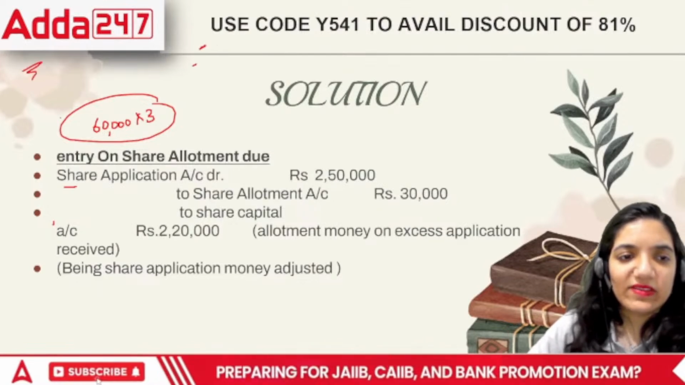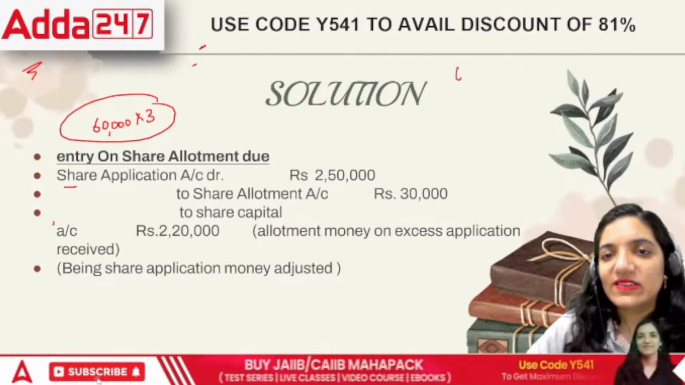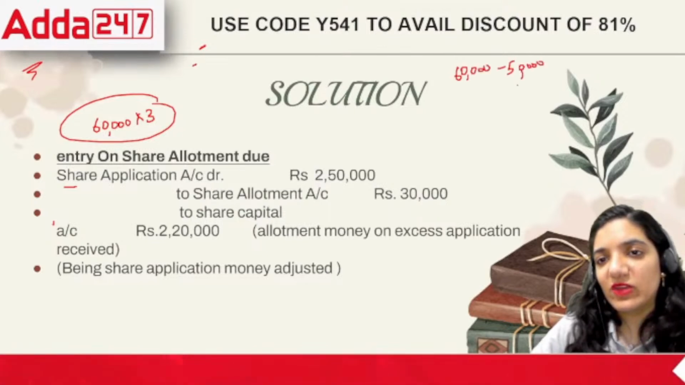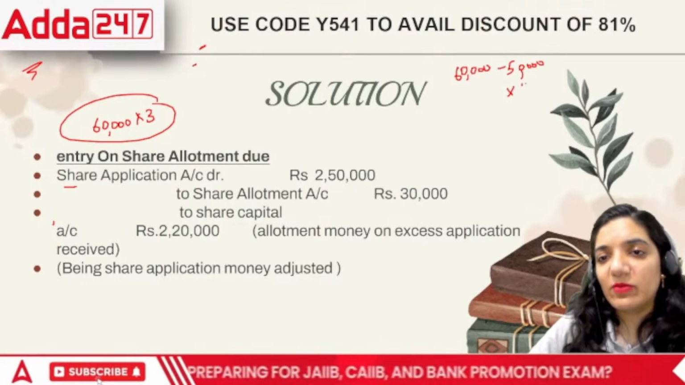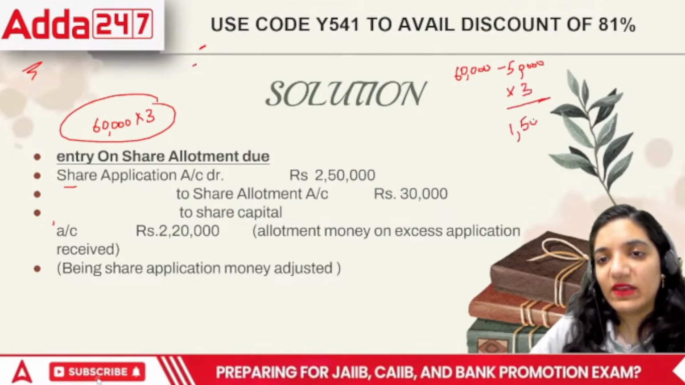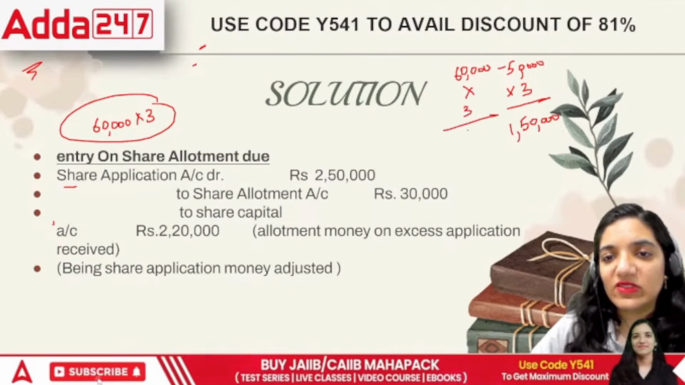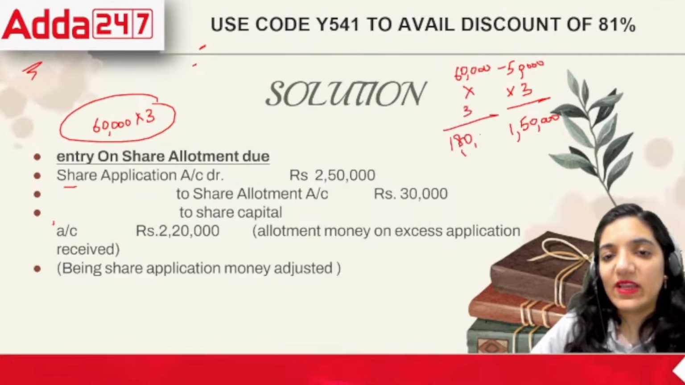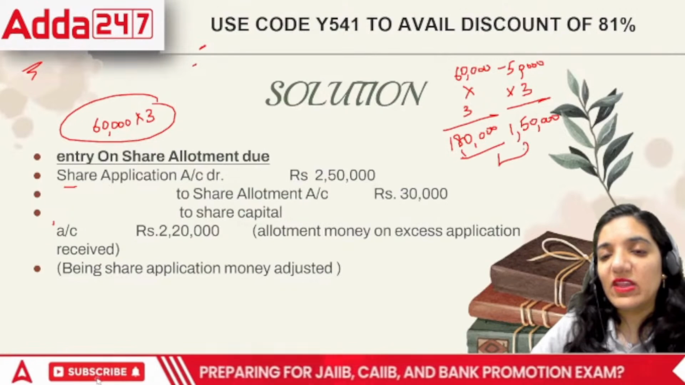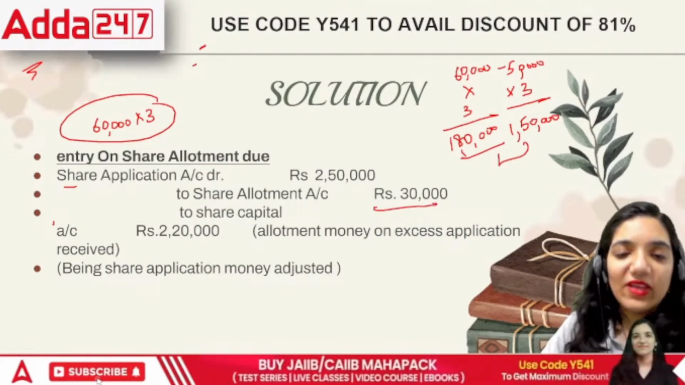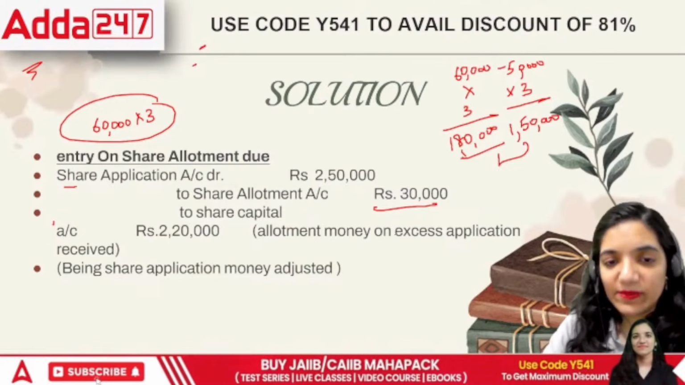If I have to prepare this entry, it has to go like this: 60,000 was received and 50,000 was supposed to be given. So 50,000 multiplied by 3 is something that we were supposed to receive, and we received for 60,000 into 3. We received 1,80,000. So the remaining 30,000 was in excess, and that is what we'll be specifying here. The remaining amount is wrong in this question.